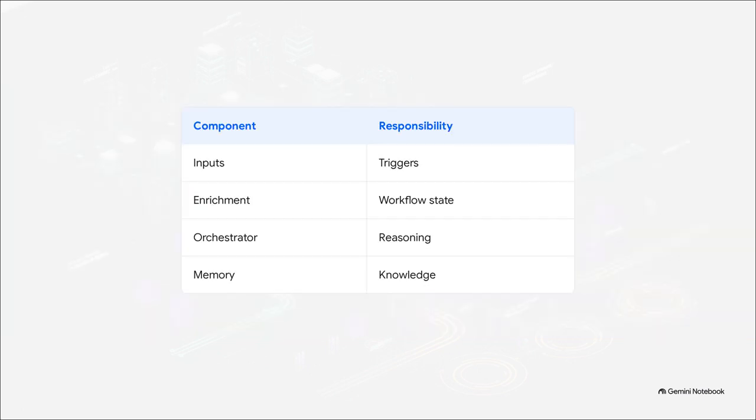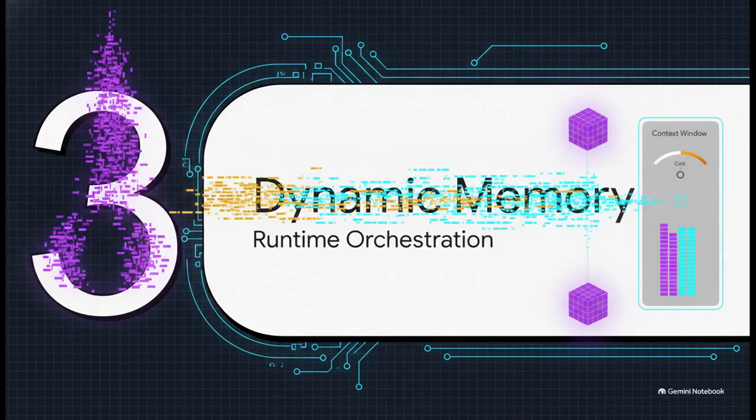What's super interesting here is how cleanly this maps to a traditional computer operating system. Inputs, those are your raw network signals. Enrichment is your active working memory. The orchestrator is literally your CPU, planning, reasoning, handling escalation. And memory, that's your hard drive, serving up deep RAG knowledge exactly when the business rule calls for it. Which brings us nicely to Section 3, Dynamic Memory and State, focusing on active runtime context orchestration.